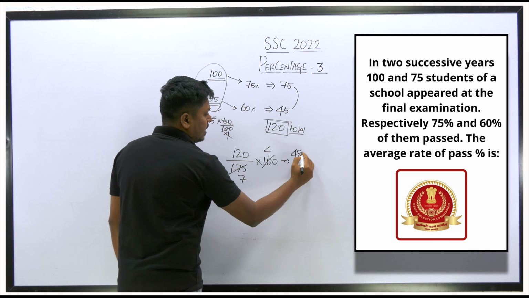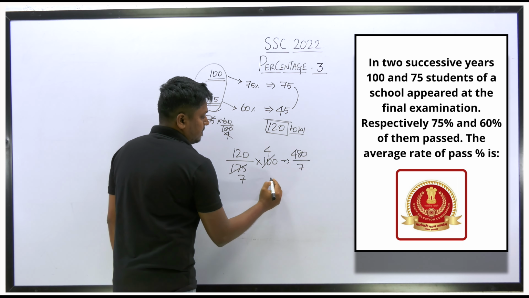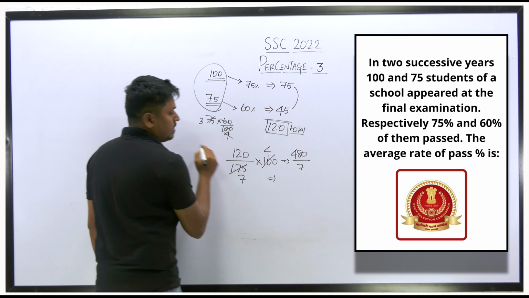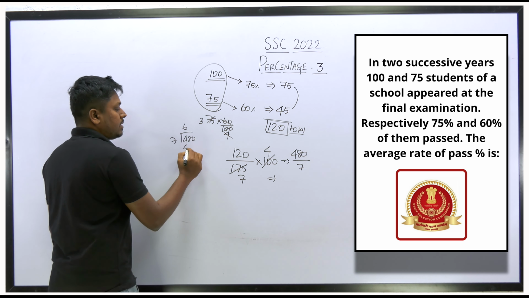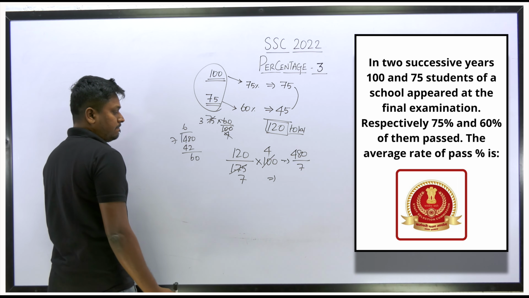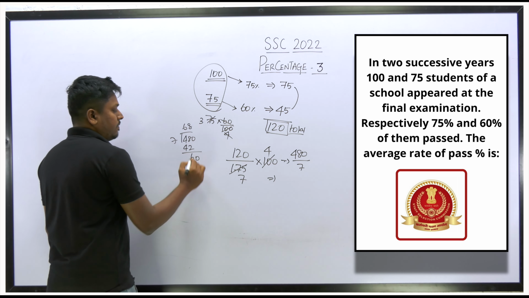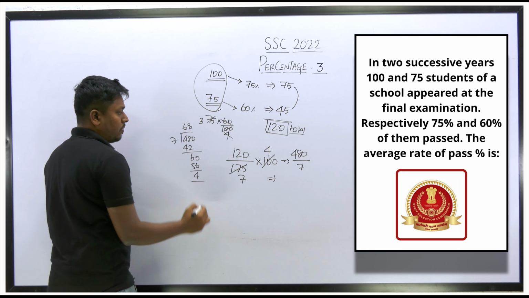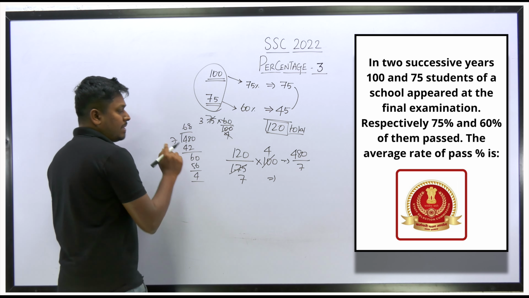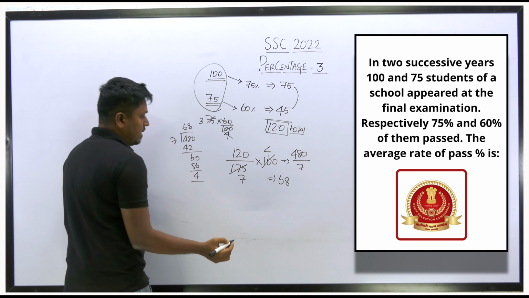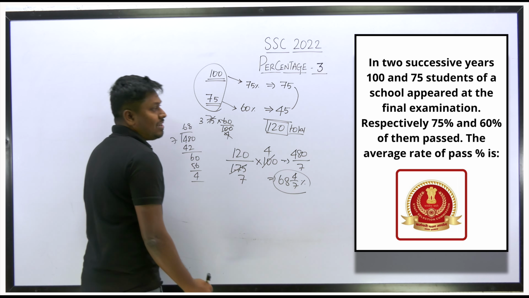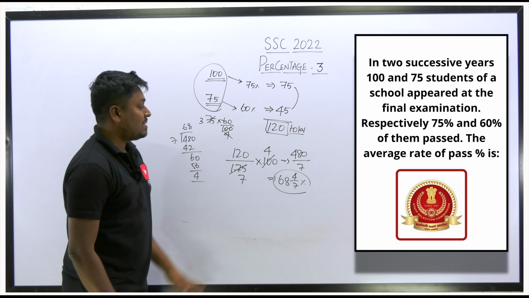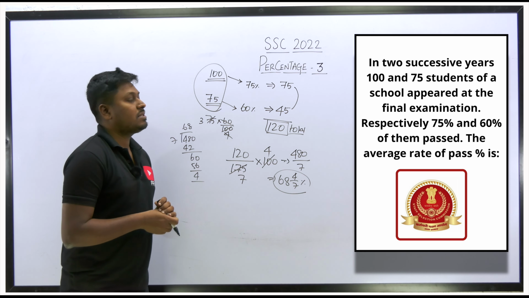This becomes 480, so 480 by 7. 7 6s are 42, the remaining is 60. 8 7s are 56, so the remaining is 4. So 68 and 4 by 7 percentage will be the average pass percentage. Got it? This will be the answer for the last question.